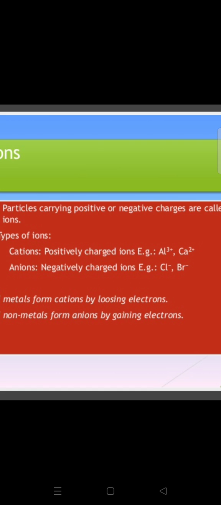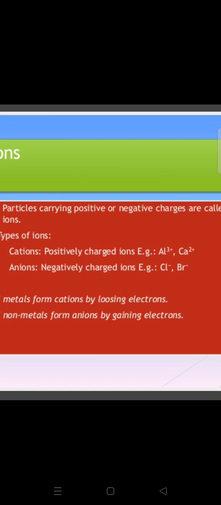See, students, whenever we find the mass of an atom, we say atomic mass. Whenever we find the mass of a molecule, we say molecular mass. What do we say for the mass of an ionic compound? We don't say ionic mass, we say formula unit mass. For atoms we use the term atomic mass, for molecules molecular mass, and for ionic compounds we use the term formula unit mass.